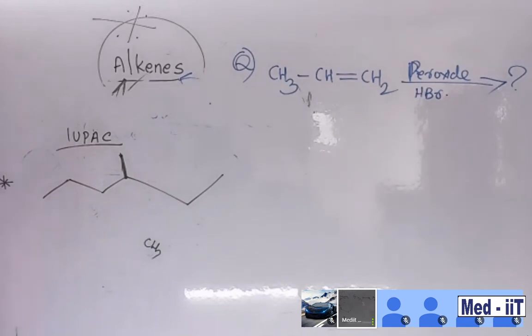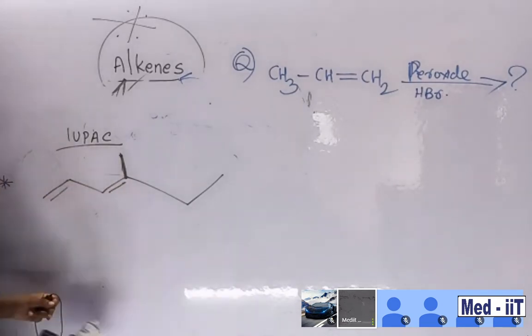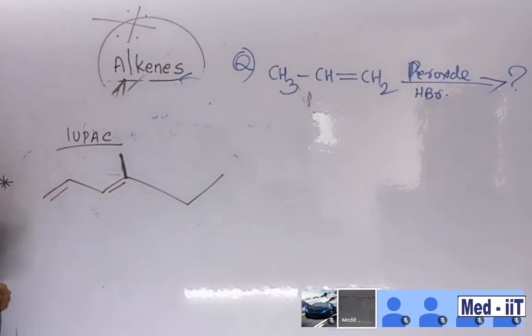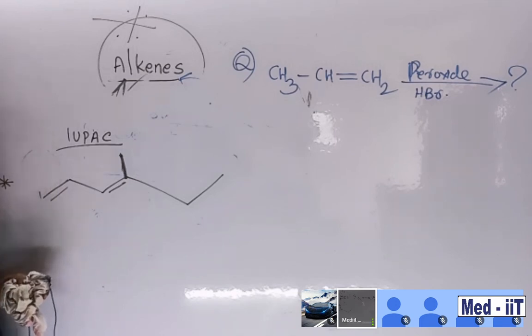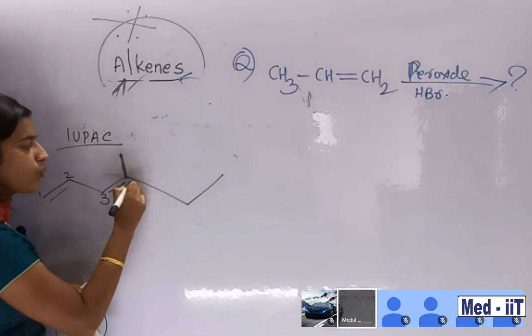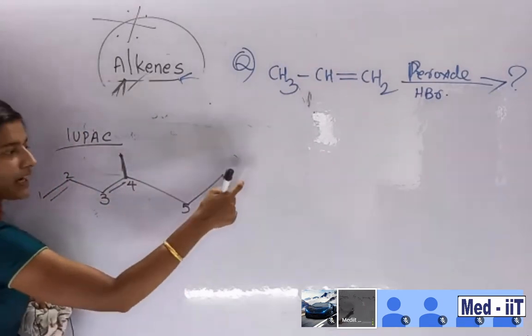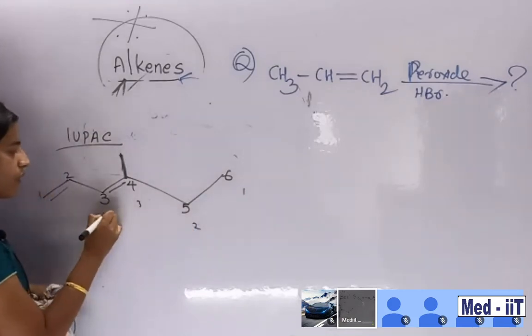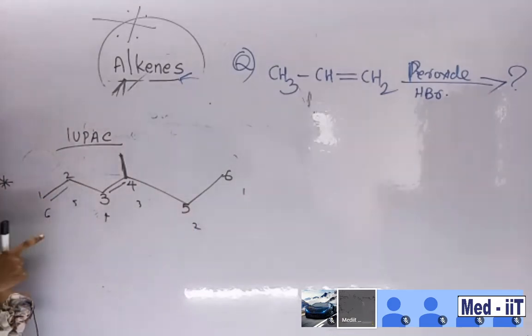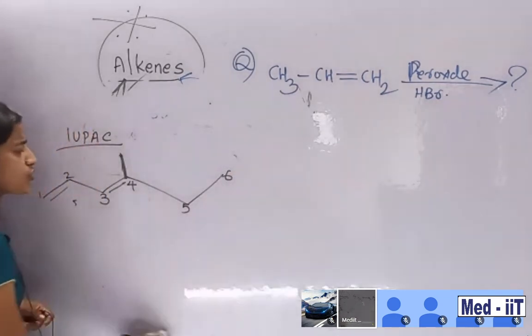So this is the setup, and then the alkene you are putting is like this. You want to solve. How will you solve? Because definitely you want to number. You want to start with the alkene containing the least number in numbering. So you can choose here 1, 2, 3, 4, 5, 6. Suppose you are numbering from here 1, 2, 3, 4, 5, 6. Is it good? No, because the alkene containing the big number is not good. We want to avoid that type of naming. So we want to choose this side, right?